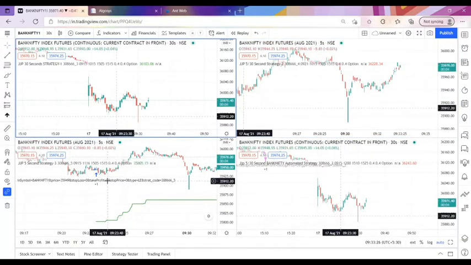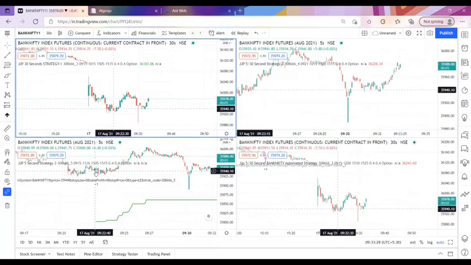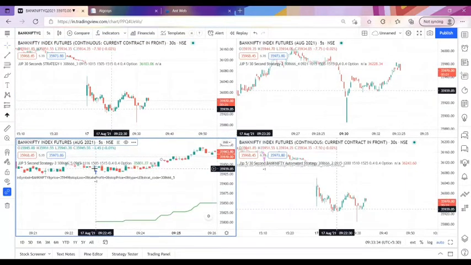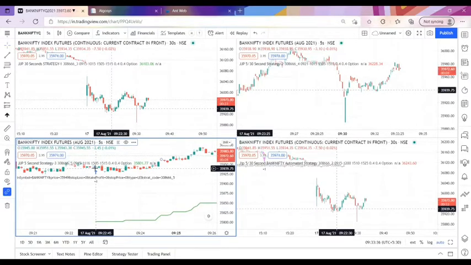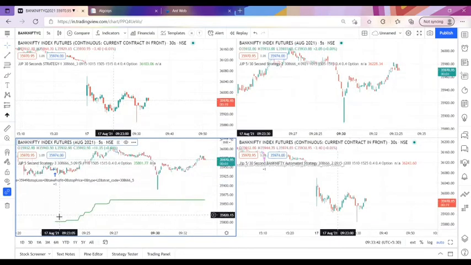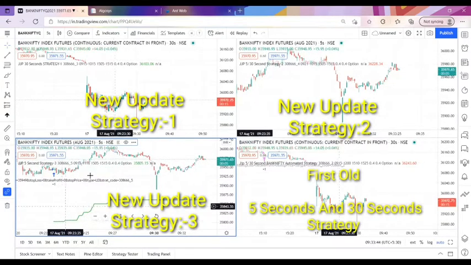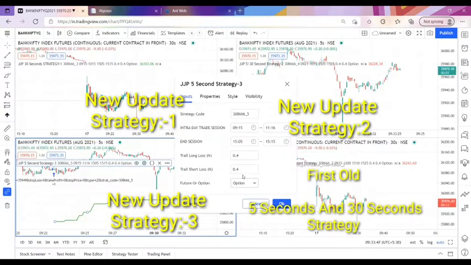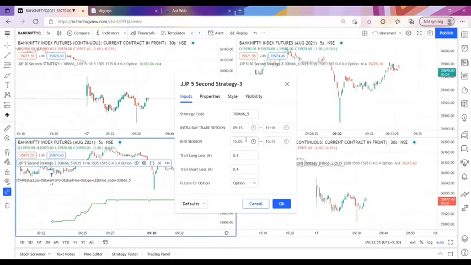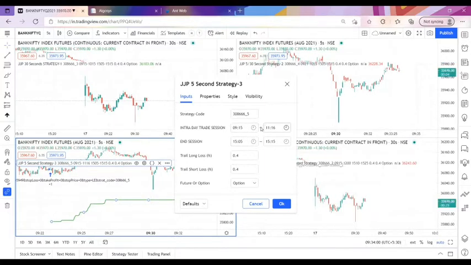So you can see here, this is the morning's first entry. It has been taken today. This is the third strategy entry for the 5 seconds time frame. It has been executed at 9:22 and 45 seconds. Now you can see the strategy has given you a trailing stop loss, and we have fixed the default trailing stop loss as 0.4% for this strategy. This strategy timing is 9:15 to 11:16 only, and the end session is 3:05 to 3:15. That means at almost the 3:05 candle end, it will close your position. This is the intraday trade taking time, this is the entry time.